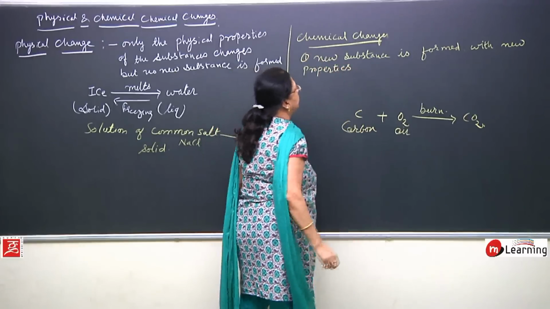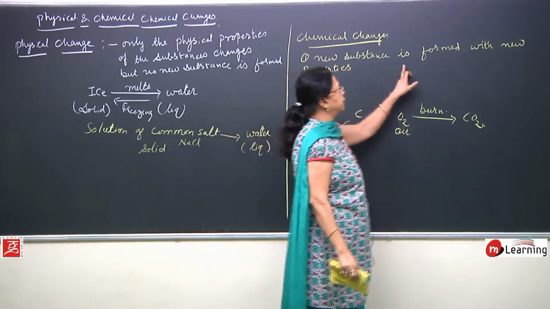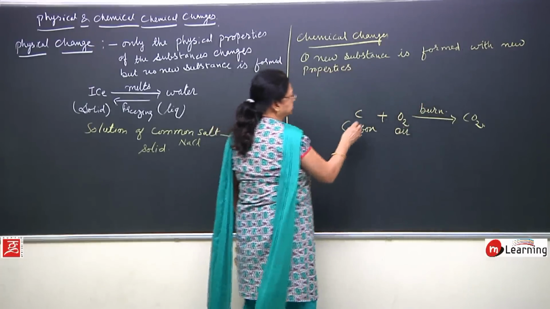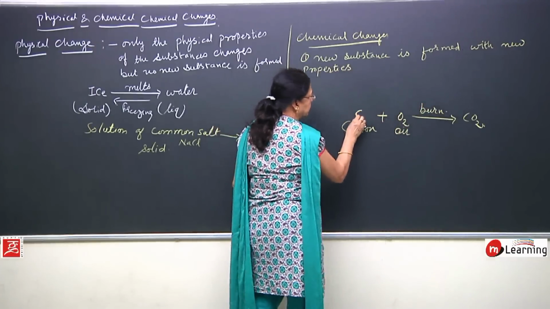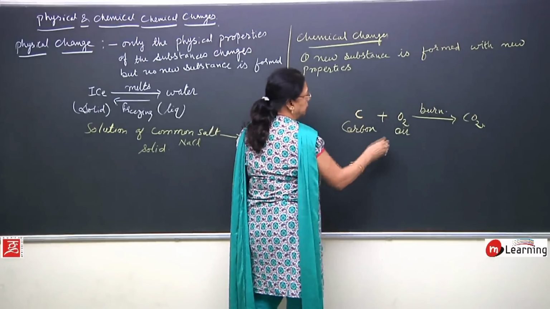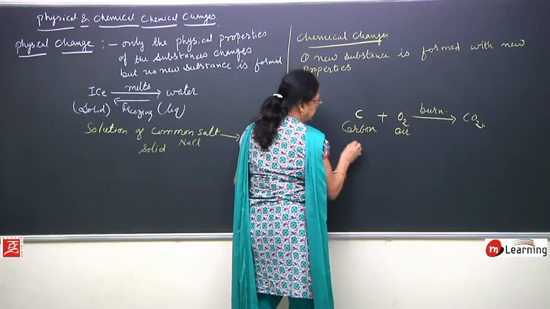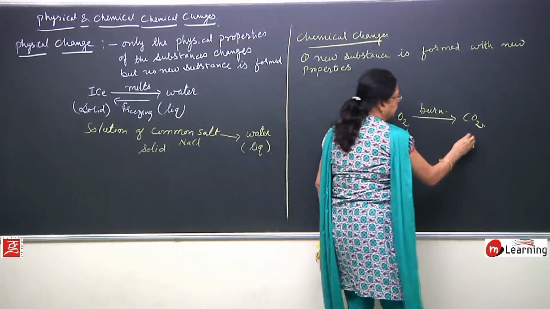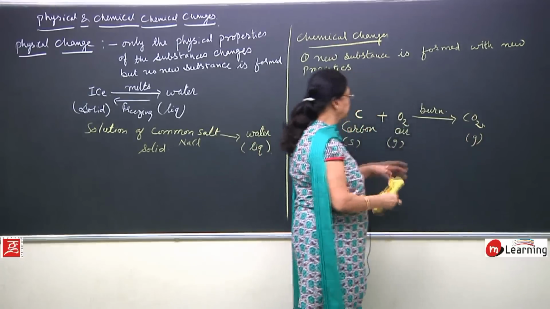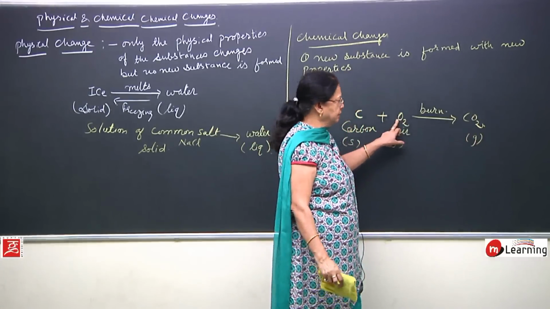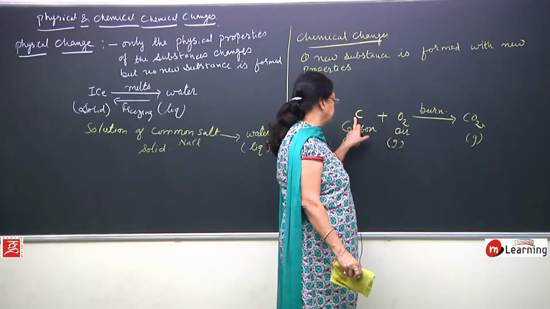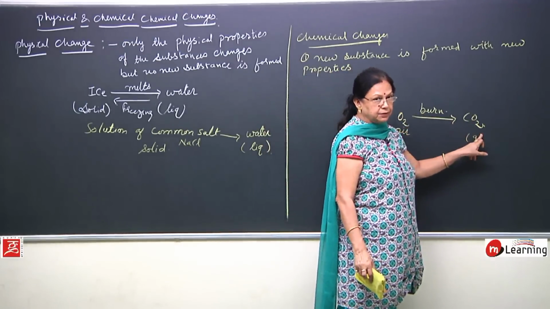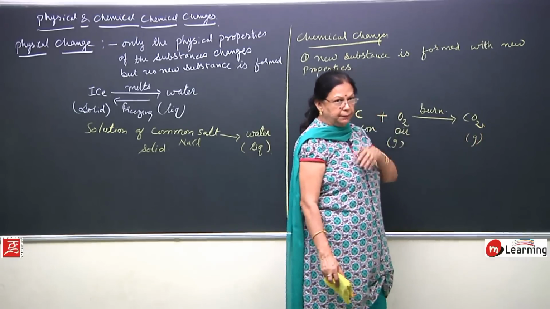A change in which a new substance is formed with new properties. Here you see this is carbon, which is solid, this is oxygen, which is gas, and here what we have got is gas. Now we know that oxygen is a supporter of burning. When oxygen combines with carbon, it forms carbon dioxide, and does this carbon dioxide support burning?